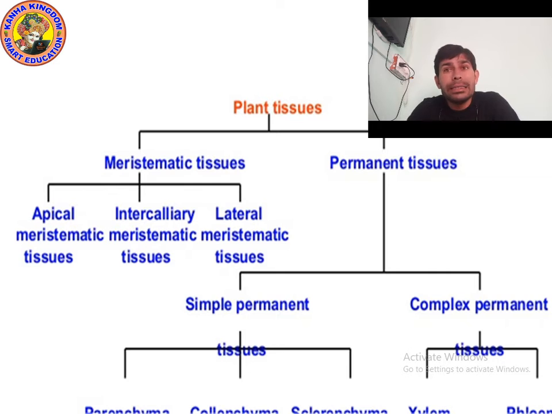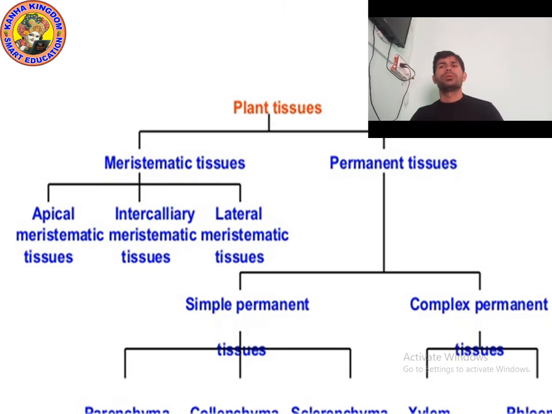While permanent tissue is divided into two parts: simple tissue and complex tissue. Okay, so there are three simple tissues: parenchyma, collenchyma, sclerenchyma. I think you cannot see parenchyma, collenchyma, sclerenchyma, they are a little bit cut. And complex tissue can be divided into two parts: xylem and phloem.